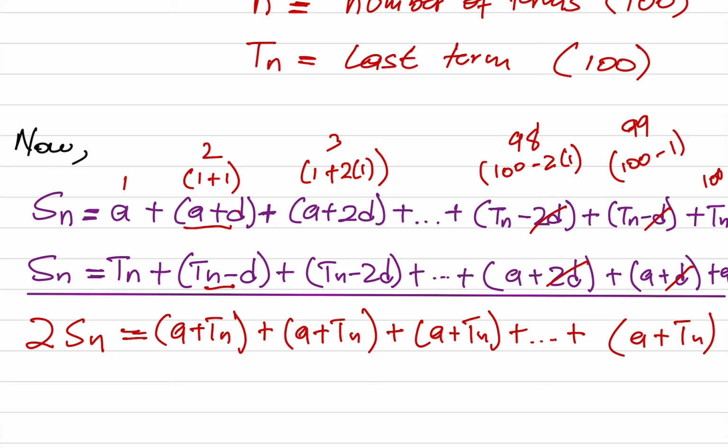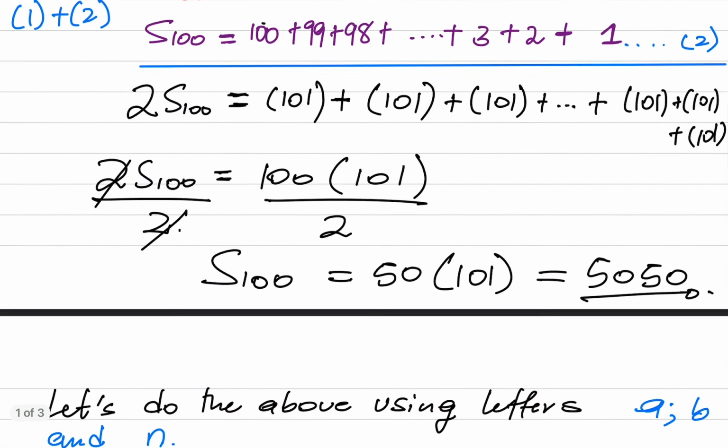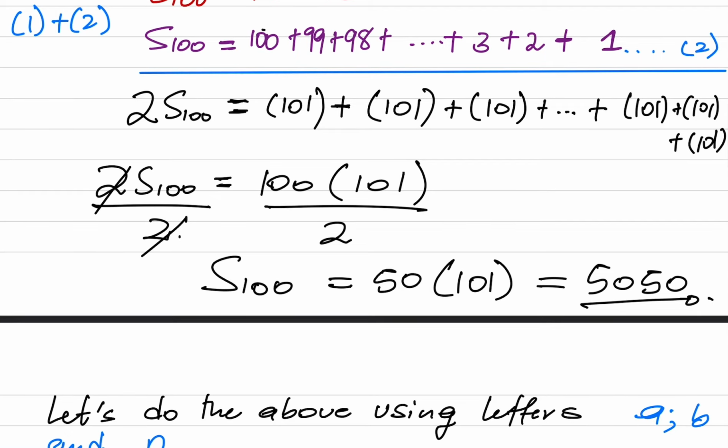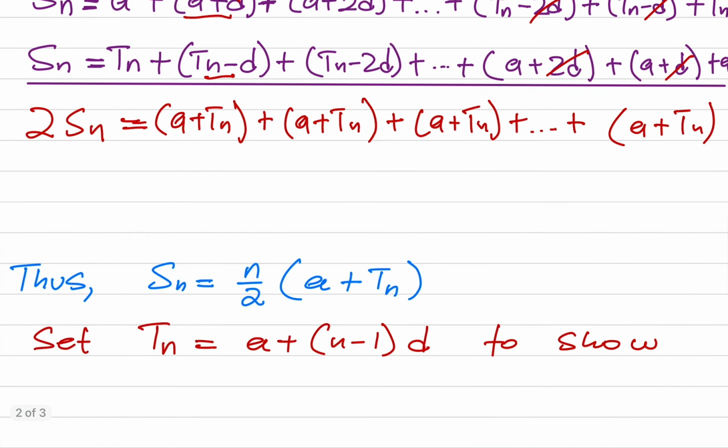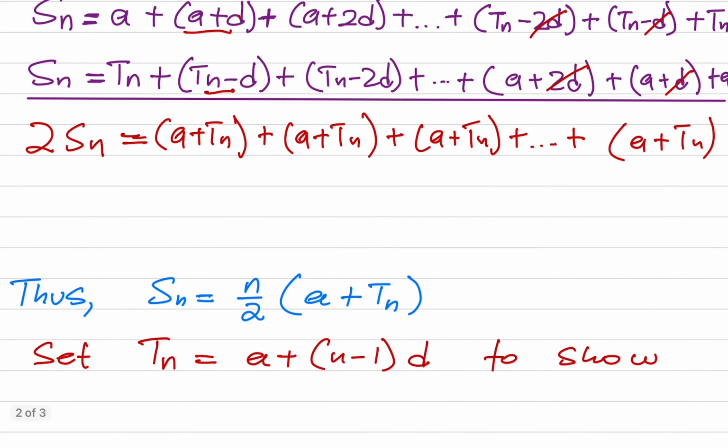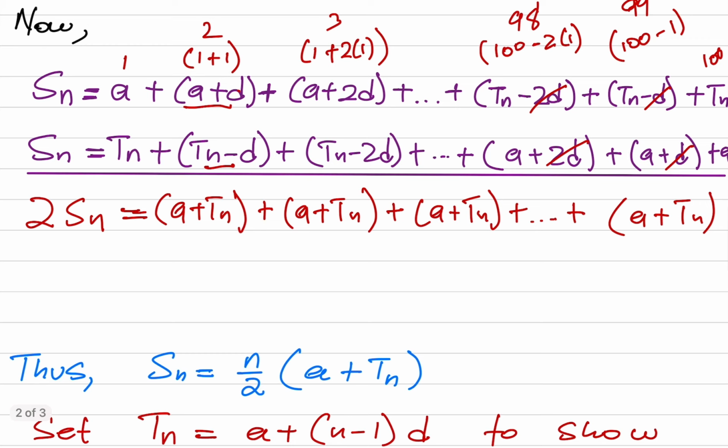And it makes sense because we know that we had 101, 101 all the way up to the last portion. And we know that Tn is just 100 and A is 1. So 1 plus 100 is just 101. So this is our 101s, but now in a general form, in terms of letters.